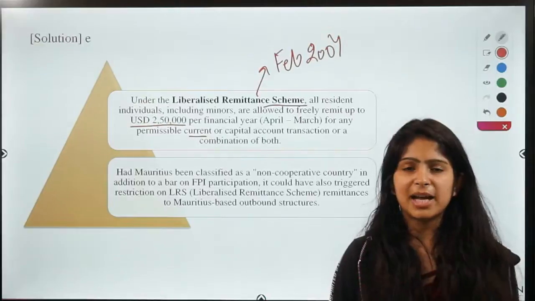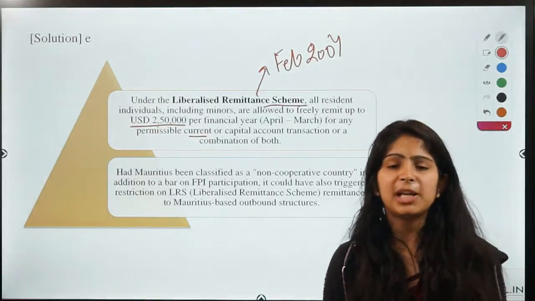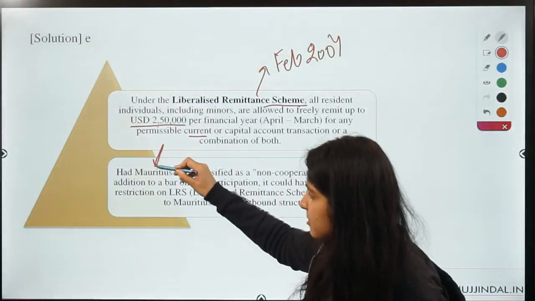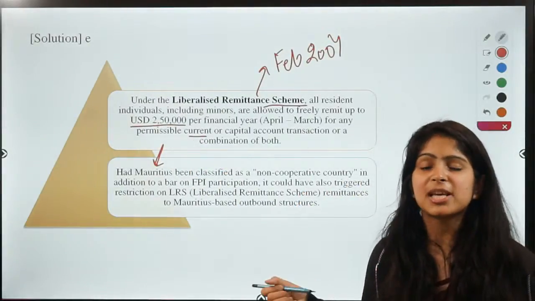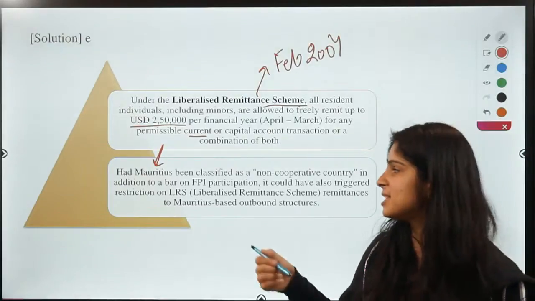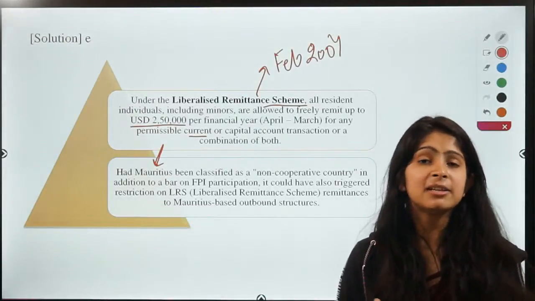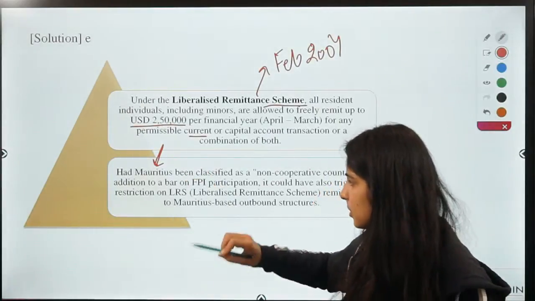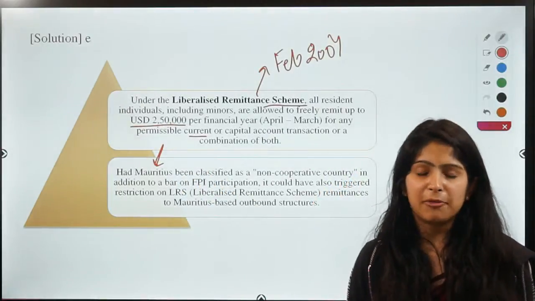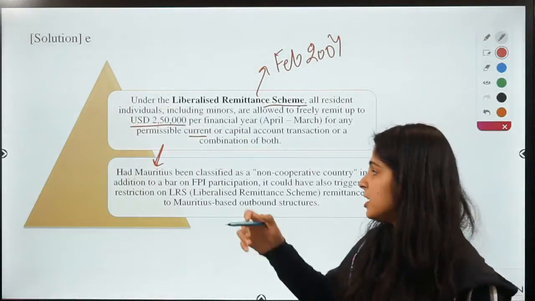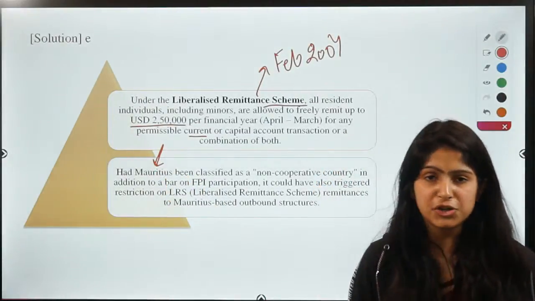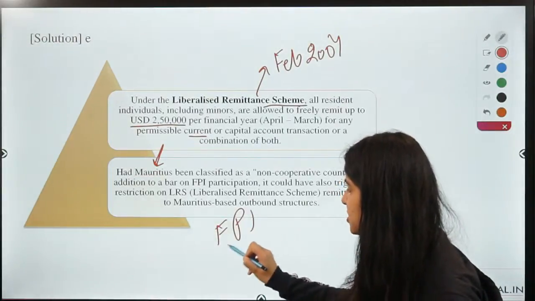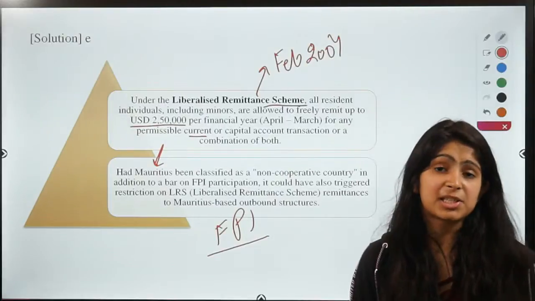So guys, if you remember in a previous session, we learned about how Mauritius is not an FATF member. That is why the investments coming into India through Mauritius are now being routed through Singapore, as it does not enjoy the exemptions as it did earlier, right? So now what government of India did, it allowed the investments coming from Mauritius to register as FPI, because Mauritius is a big source of investments in India, right?